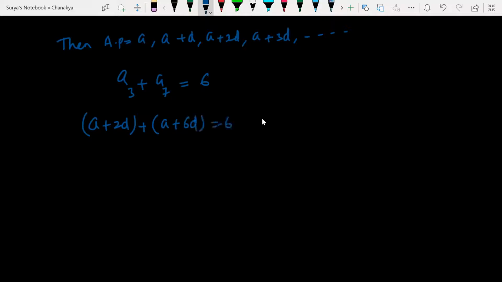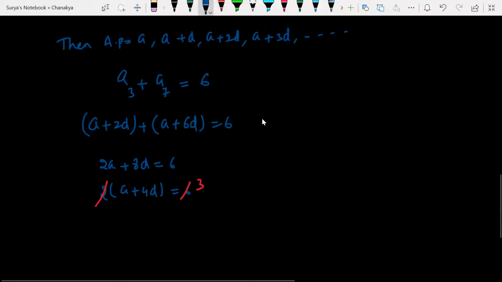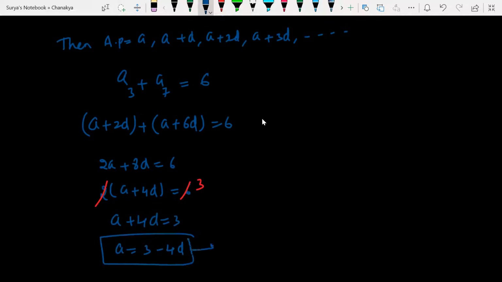Yes, sir. So 2A plus 8D is equal to what? 6, isn't it? Are you guys able to follow the class? 2 common: A plus 4D is equal to 6 by 2, that is 3. So A plus 4D is equal to 3, which means A is equal to 3 minus 4D. Let's say this is my first equation.